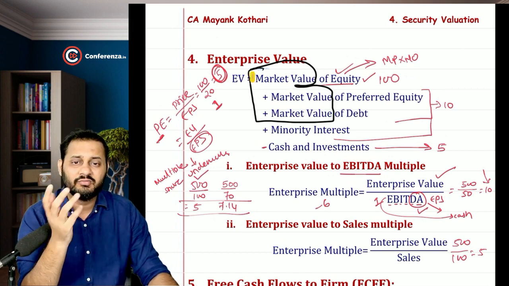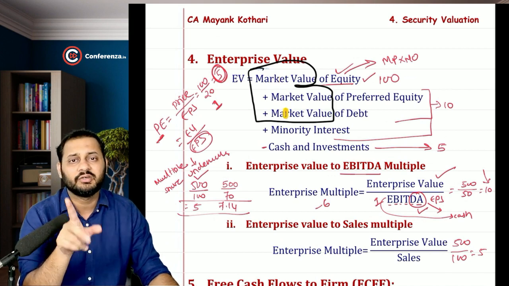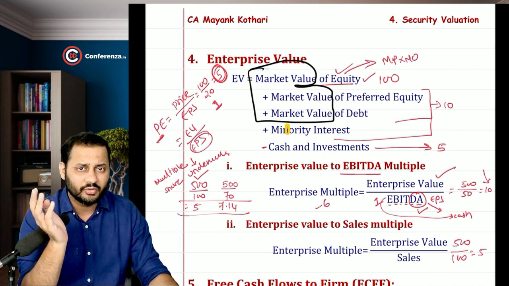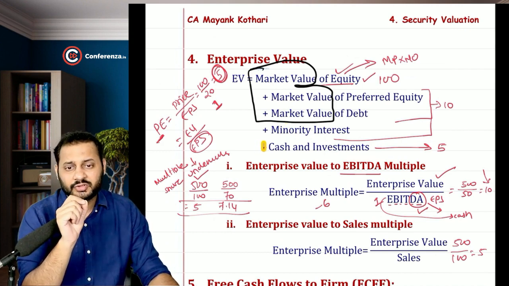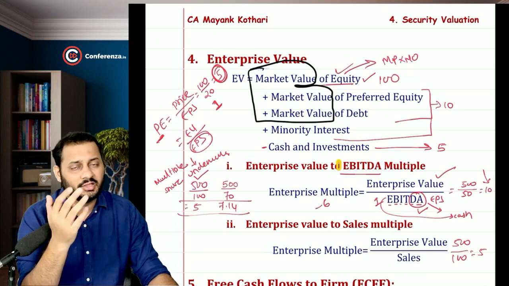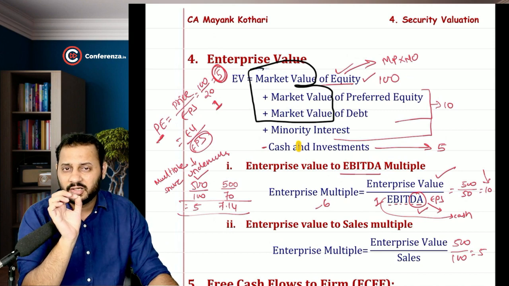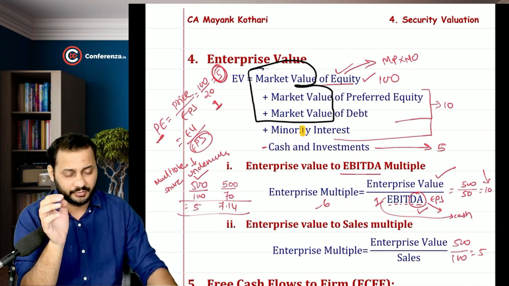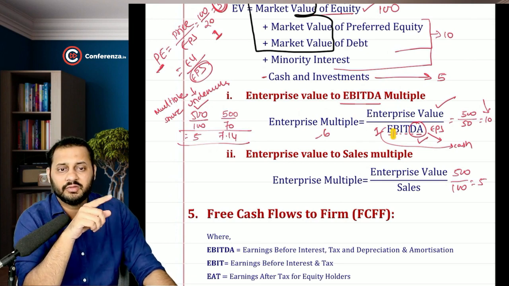So basically the value of the company should be equity's market value, preference shares market value, and debt's market value plus minority. Whatever the liability that you have, add them and deduct the cash and cash equivalent, because you are already taking this amount back the moment you are buying the company. So the enterprise value will get reduced by this much of the amount. Okay. Then we saw the enterprise value to EBITDA multiple. Enterprise value divided by EBITDA.